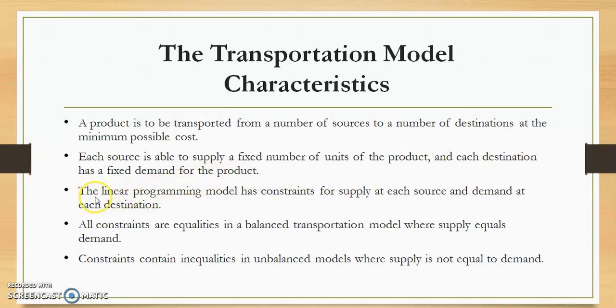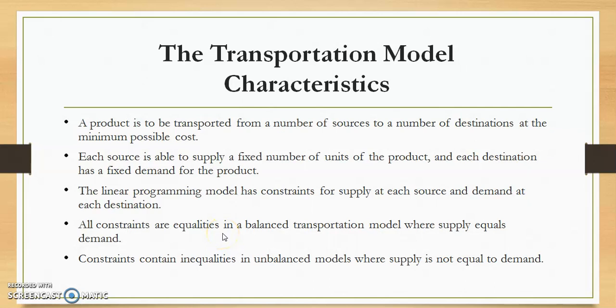Now third characteristic is the linear programming model, that is LPP, has constraints for supply at each source and demand at each destination. That means the constraints, restraints or limitations are there for each of the sources and destinations. All the constraints are equalities in a balanced transportation model where supply equals demand.